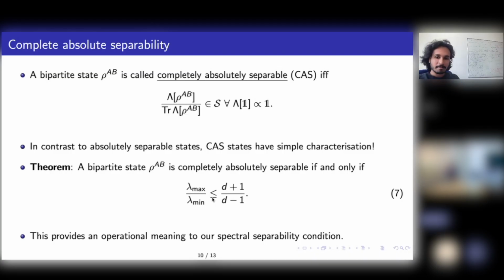Then in principle, you will be able to detect those states which are not completely absolutely separable but are absolutely separable. You just check this. You can use a witness operator for them. Those lying in the ring, yes, you can calculate a witness. There is a chance to detect those states with the help of a witness operator, because for these states you can probabilistically enhance the entanglement. Yes, exactly. You can generate entanglement. For states which are not completely absolutely separable, there always exists a channel which can do this.